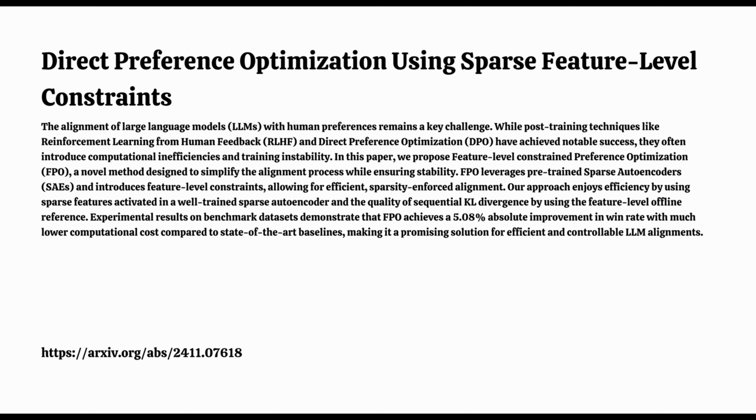The difference between the hidden representations of the two models can be approximated using the difference between their sparse activations. You can see that in equation 19. If this SAE is working well, we can use those sparse activations as a substitute for the actual hidden representations. Then lemma 2 connects the difference in logits and the difference in sparse activations using a matrix denoted by K. This is in equation 20. This connection is important. It links those sparse activations, which we're using as a proxy for the hidden representations, to the logits, which determine the model's output probabilities.